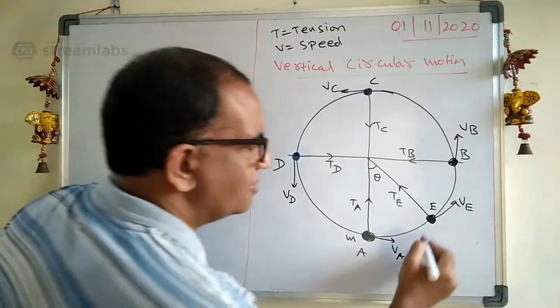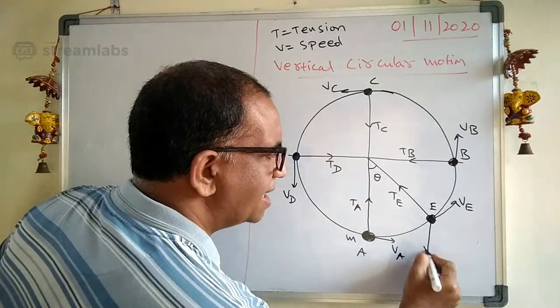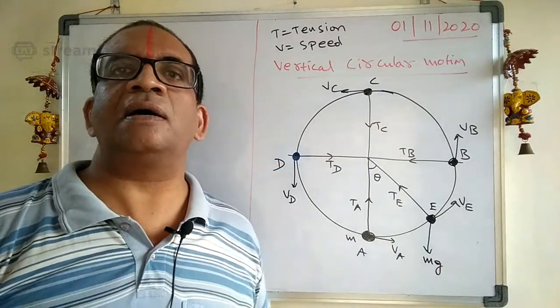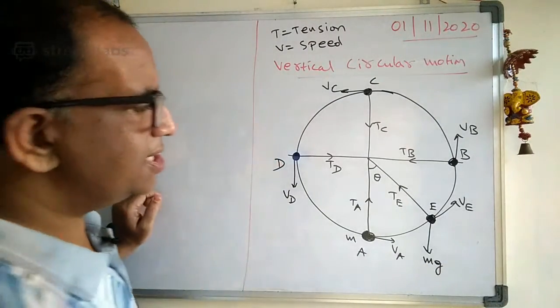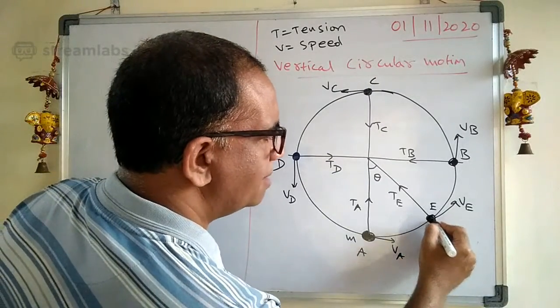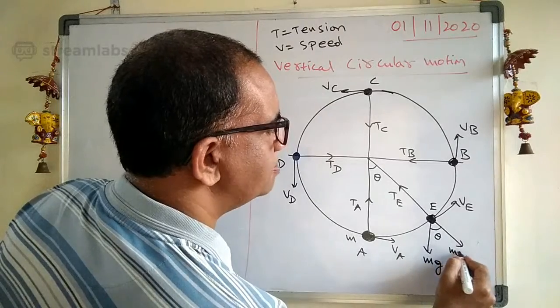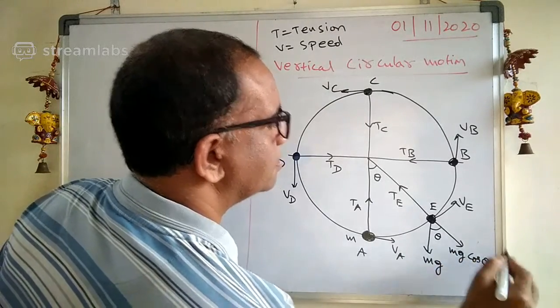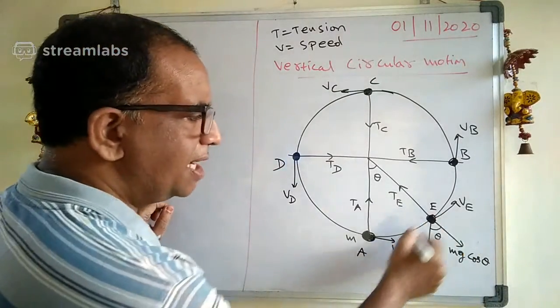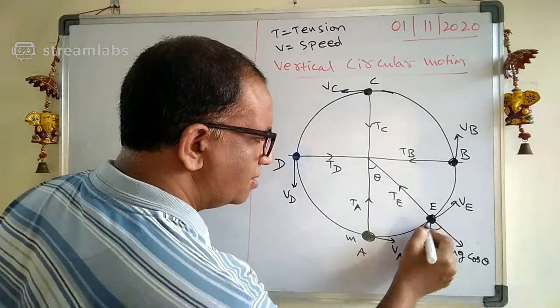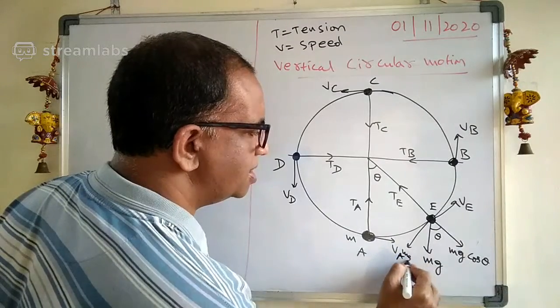Let us observe here carefully. This is the mg acting in the downward direction. Let us resolve this mg into two components here. This is theta. This one is mg cos theta, and this one will be mg sin theta. That mg sin theta we will see later. Right now, this one is mg sin theta.